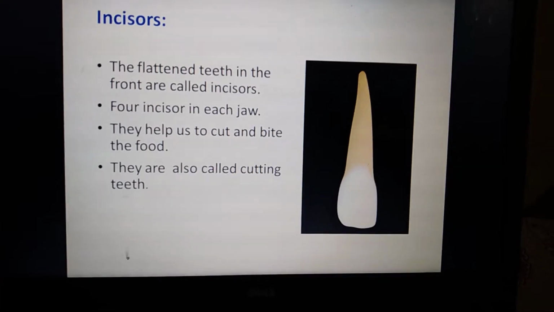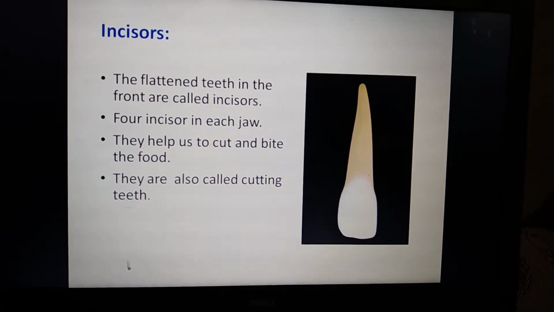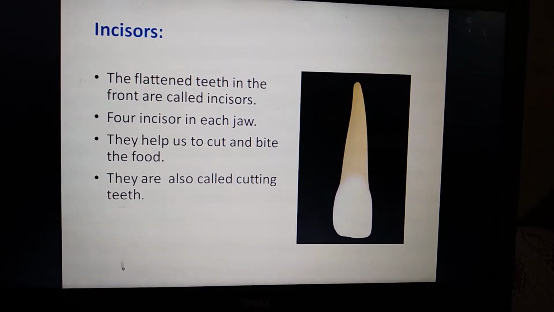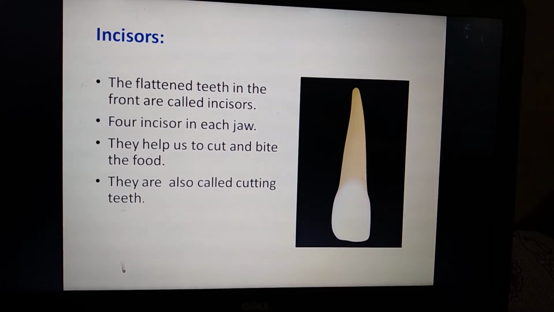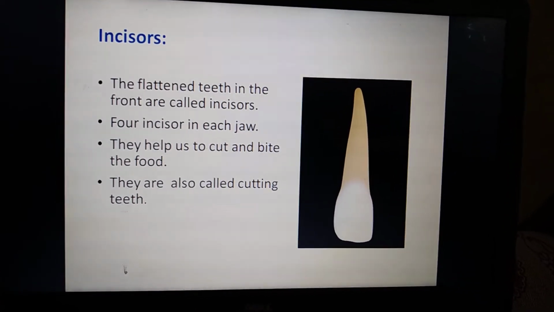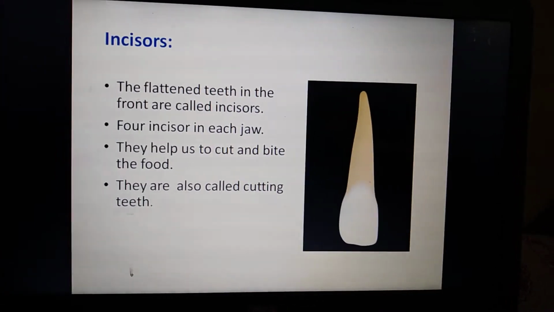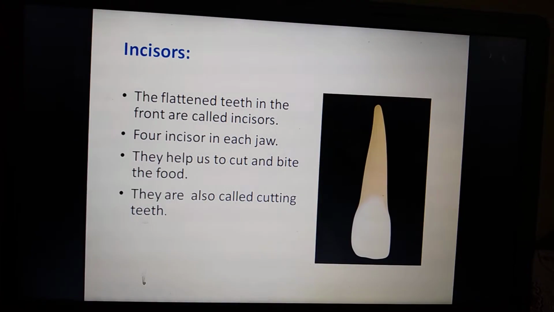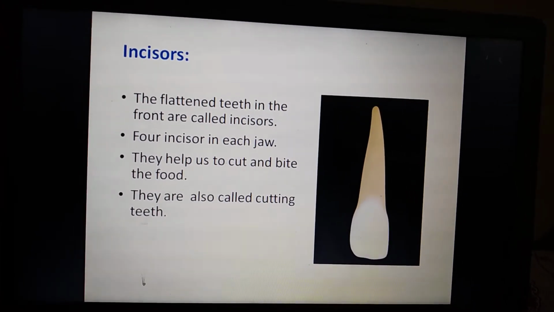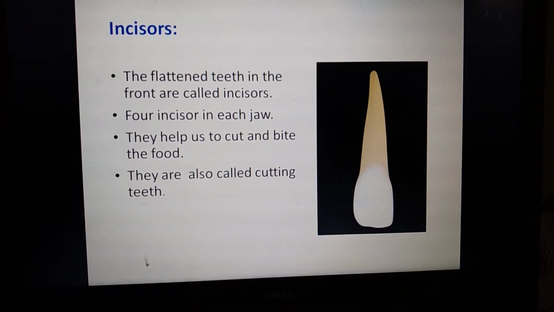So what is the use of incisor teeth? They help us to cut and bite the food. For example, when you bite an apple, after the bite you can see the complete shape of the teeth on the apple.